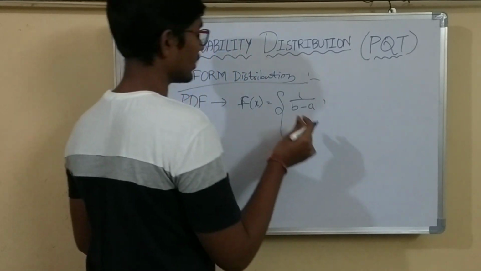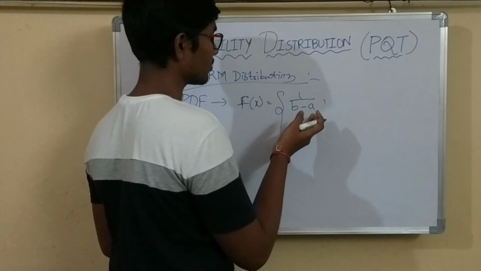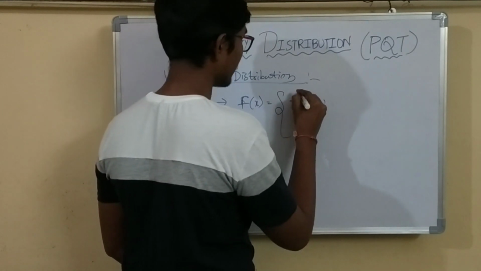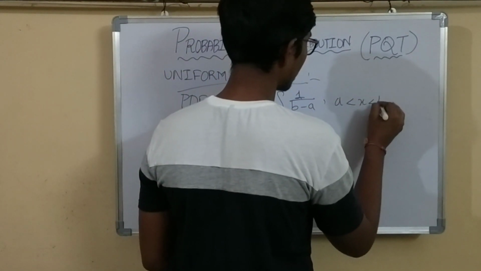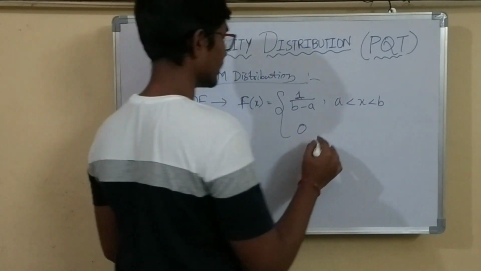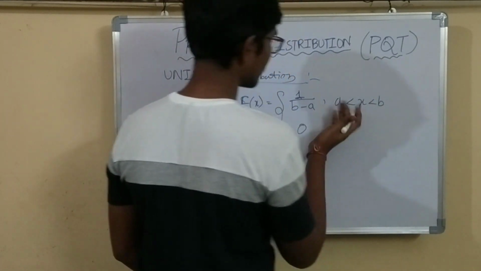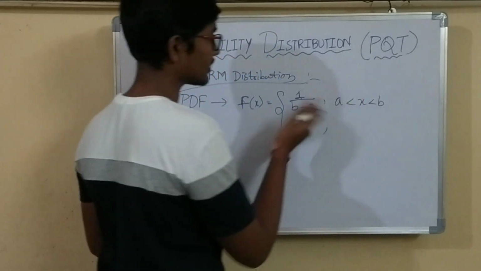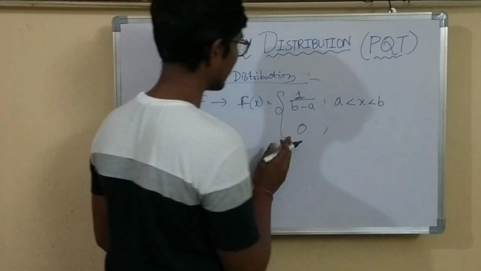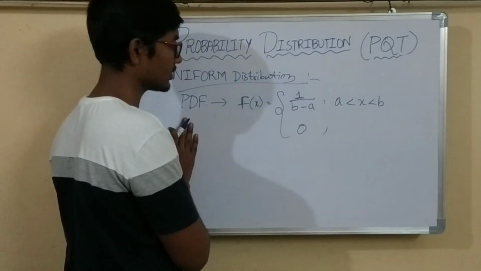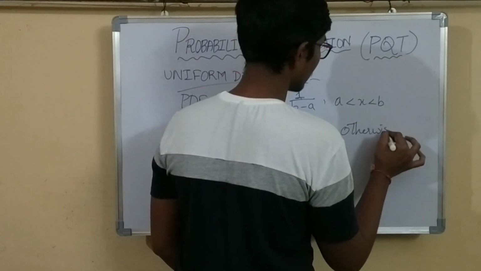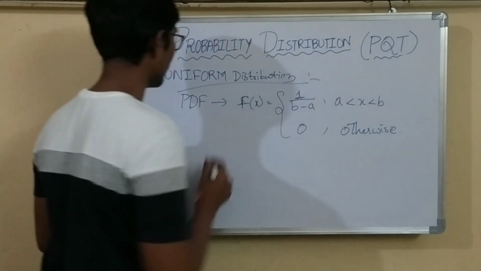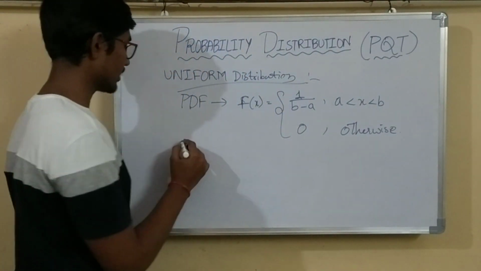Here the formula is divided into two parts, that is 1 by b minus a when the x values are between a and b, and otherwise, if it is less than a or greater than b, then f of x will be 0. So this is the formula for uniform distribution PDF.